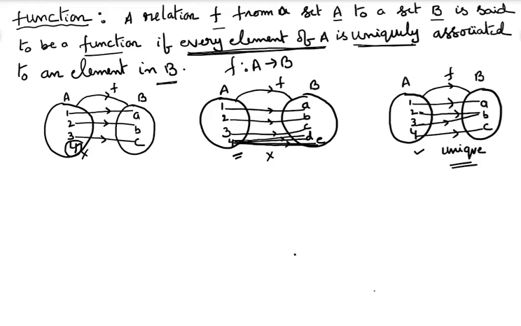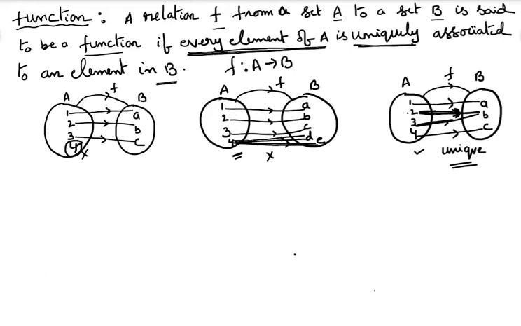You see 2 is associated with B only. There are no other associations for 2. Every element of capital A is uniquely associated. Similarly, for 3 also no other connections; 3 is connected with B only.